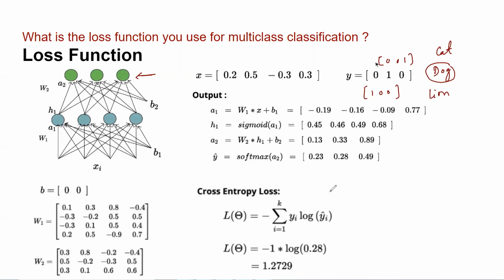Okay, right. So now if you do the cross entropy calculations, you'll see that now it is 1.2729, which is a big loss, because we have seen that the prediction is going to be false here. Now, if somehow we are able to increase this value, then our loss should decrease, right?